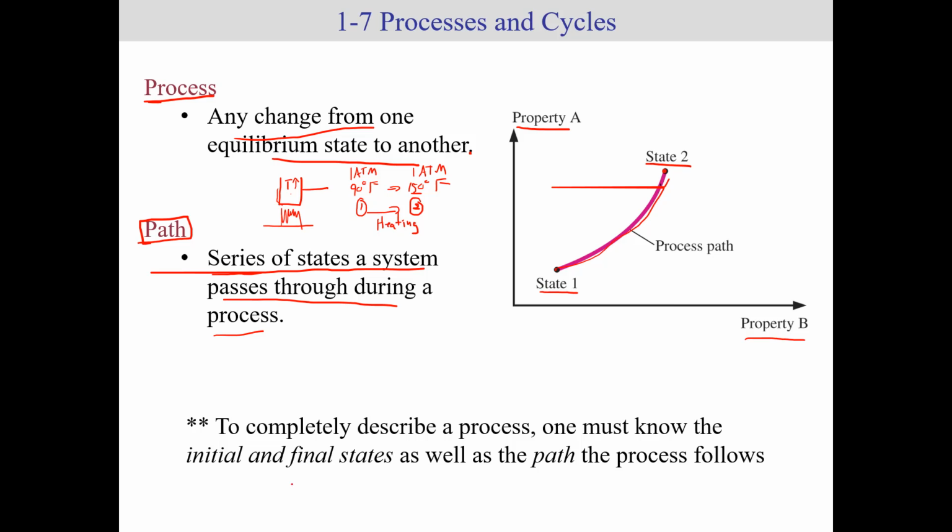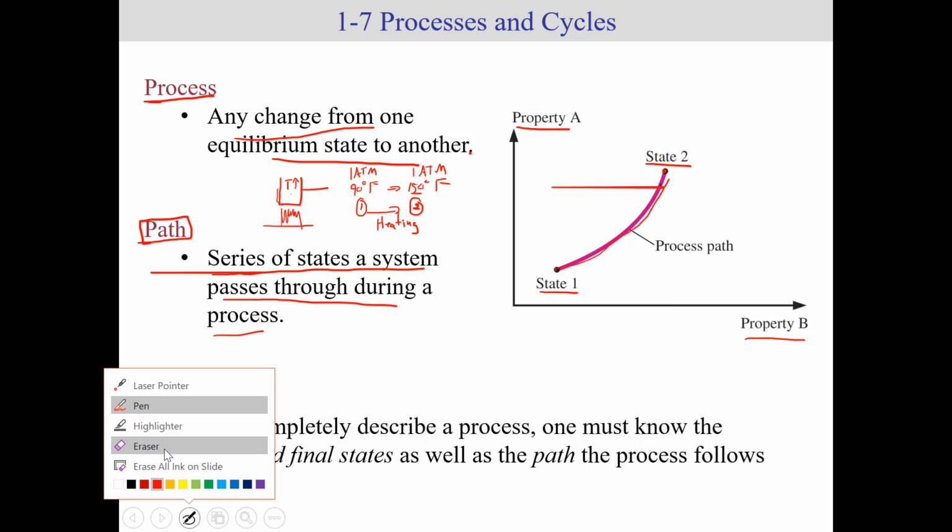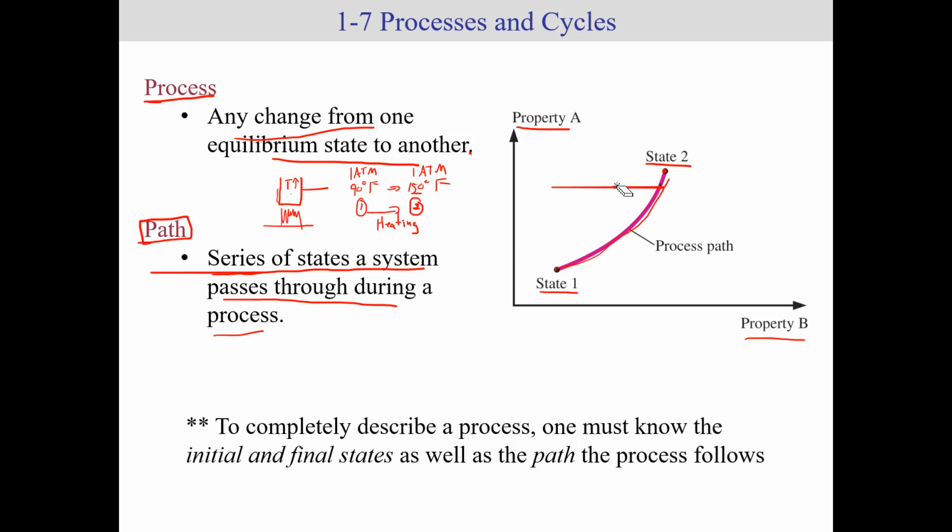Why is it important to know the path? So I'm going to take a second to explain that a little bit, because it's very important to understand what a path is. A path is not only important to understand the process, like how did you change state, but it's important how it happened. Right, let's look at the image of a desk. This is my bad image of a desk on a floor.